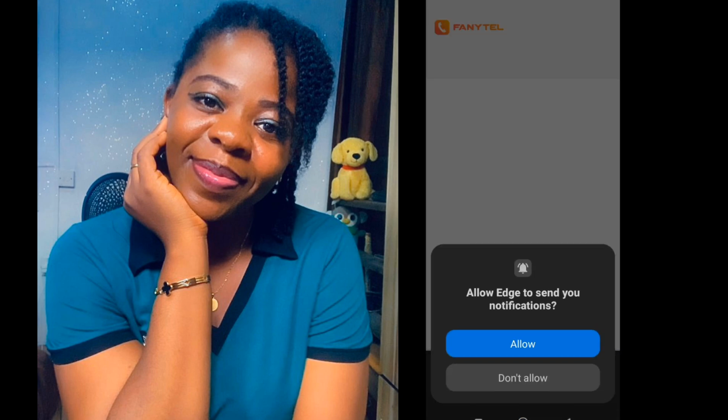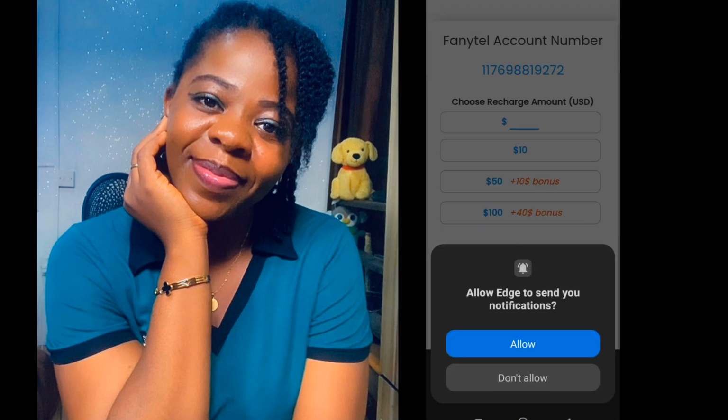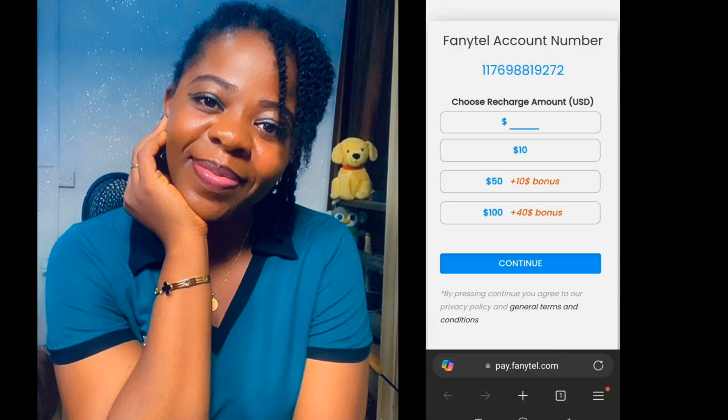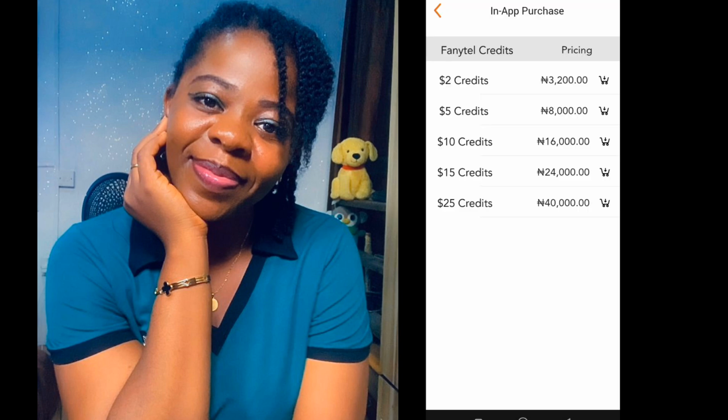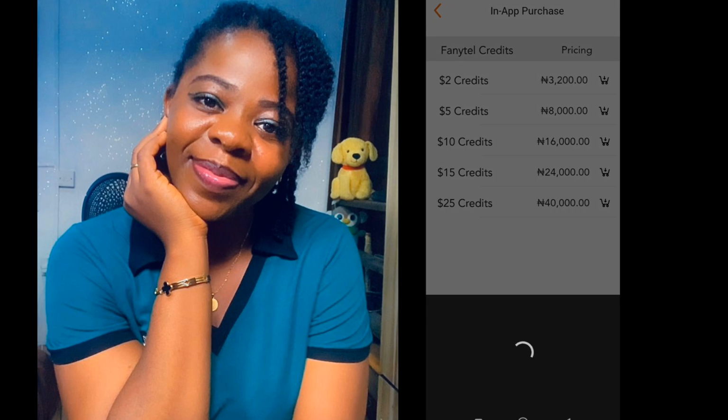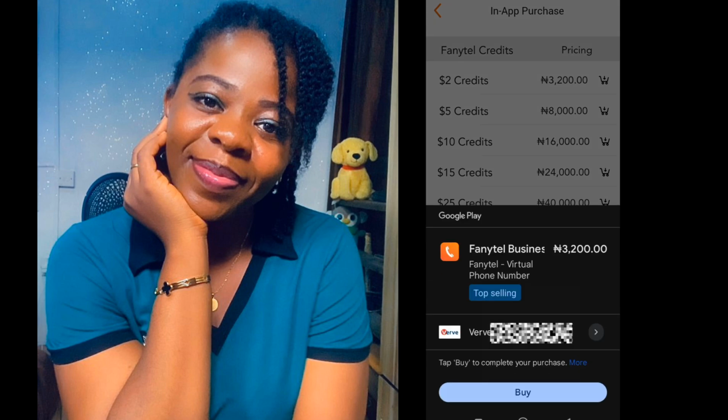This place I am right now is not where I'm going to. So I have to go back to the right location in the app. In-app purchase is what we want to do. So I'll click on it, and then I click on 2 credits, 3,200.